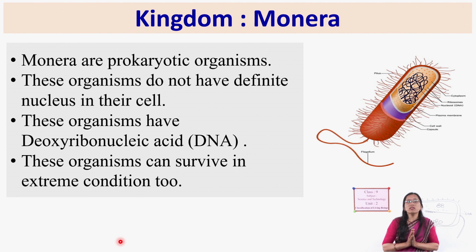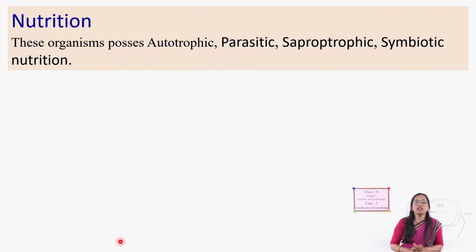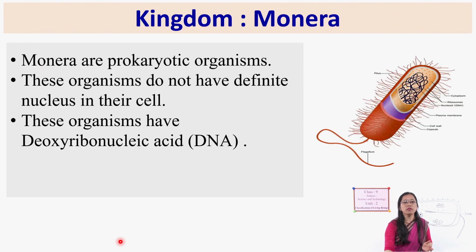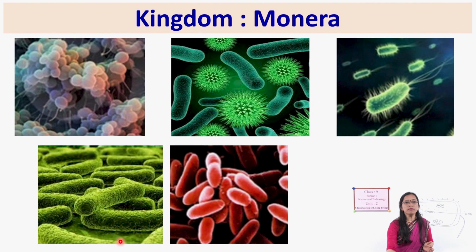These organisms possess different kinds of nutrition. Even though they are very primitive prokaryotic organisms, they possess various types of nutrition: autotrophic, parasitic, saprotrophic, as well as symbiotic. That means it depends on the organism. Just now we have seen the picture above, with different types of bacteria.